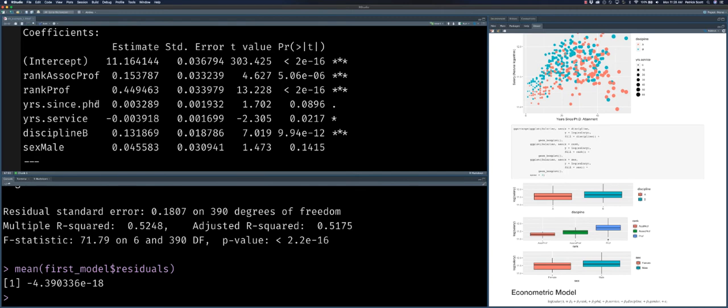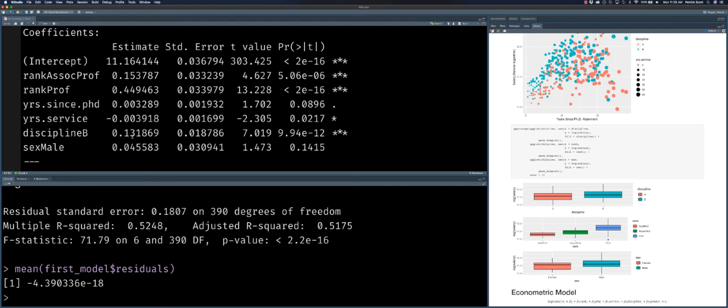Next, we see coefficients. These are actually the betas that we typed out in our econometric model, and the intercept is beta 0. Then we see some other things happening here. We have to be careful because we have some factor variables, the first one being rank. Each individual either is an assistant professor, an associate professor, or a full professor, denoted by the appropriate qualifiers within that variable information.